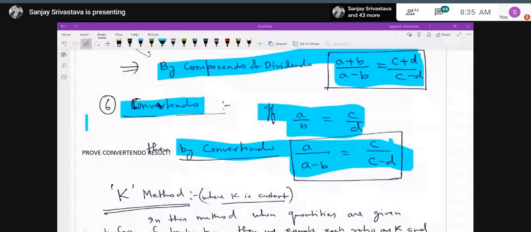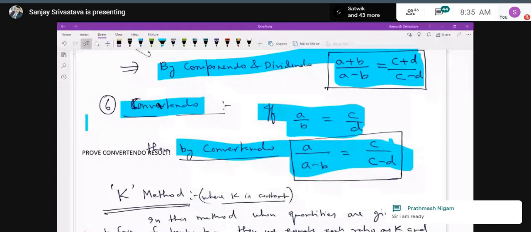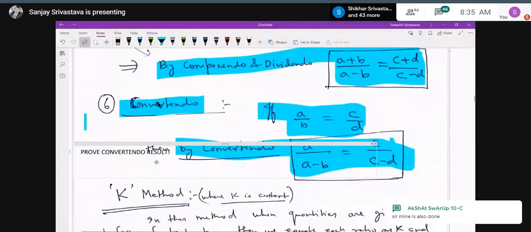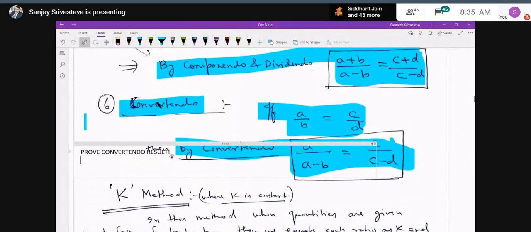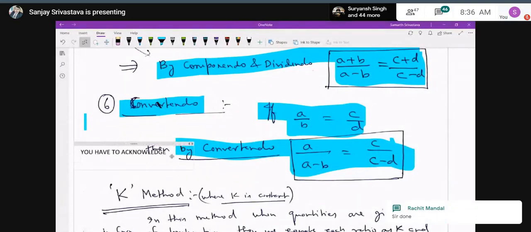Yes, sir. So B upon A is equal to D upon C. So 1 minus B upon A is equal to 1 minus D upon C. Absolutely correct. So A minus B upon A is equal to C minus D upon C. Absolutely correct. Then take the reciprocal, by invertendo, not reciprocal. You get A upon A minus B is equal to C upon C minus D.